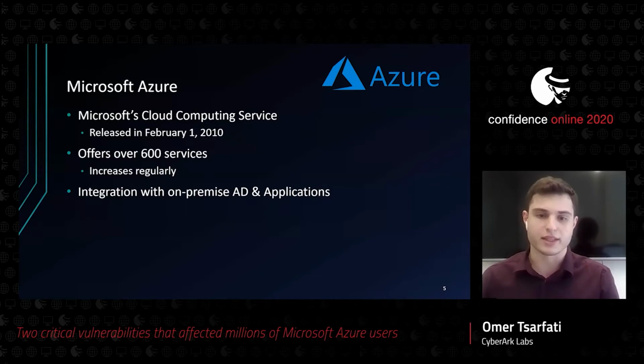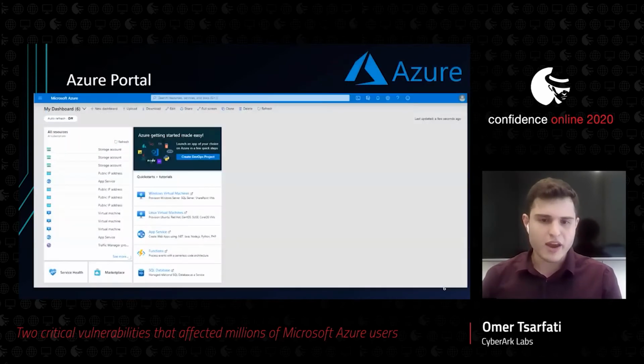Azure today offers more than 600 services, and it increases regularly. One of the primary advantages Azure has compared to its main competitors is the excellent integration with on-premises Active Directory. And as you know, every good platform needs a good control panel. This is the Azure Portal, an all-in-one control panel that Microsoft offers in order to manage your cloud assets in Azure.